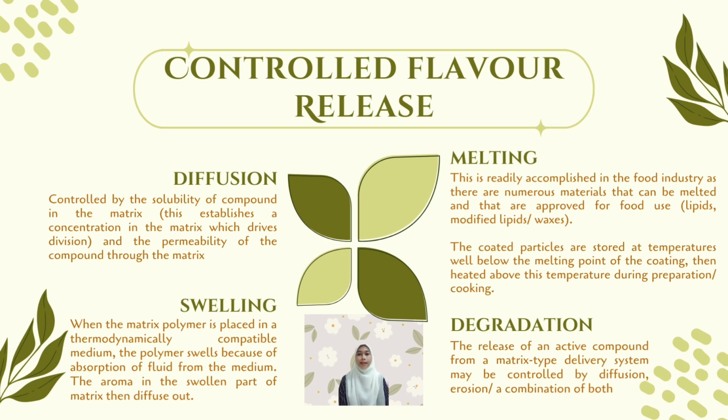The principal steps in the release of a flavor compound from a matrix system are diffusion of the active agent to the surface of the matrix, partition of the volatile component between the matrix and the surrounding food, and transport away from the matrix surface.